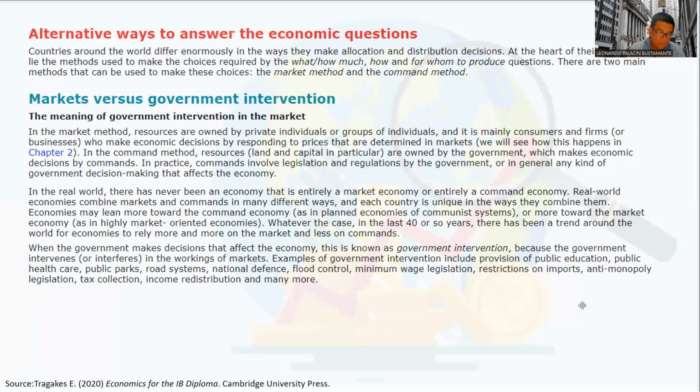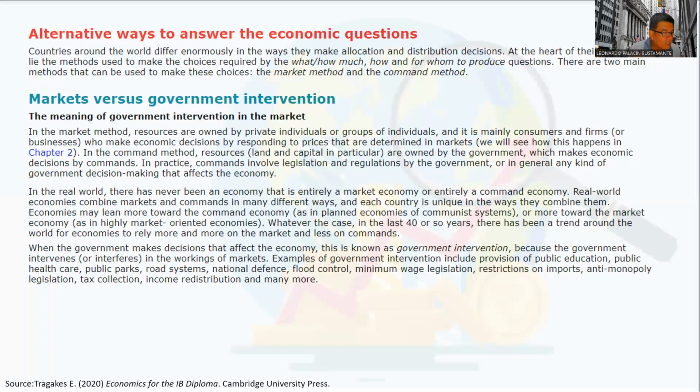So when the government makes decisions that affect the economy, we can call this government intervention, because the government is taking part, is intervening in the workings of the market. Examples of government intervention include provision of public education. If you see schools that are public, that has to do with intervention. Public hospitals, for example, public parks, road systems, national defense, flood control, minimum wage legislation, restrictions on imports, anti-monopoly legislation, tax collection, income distribution, and many more.